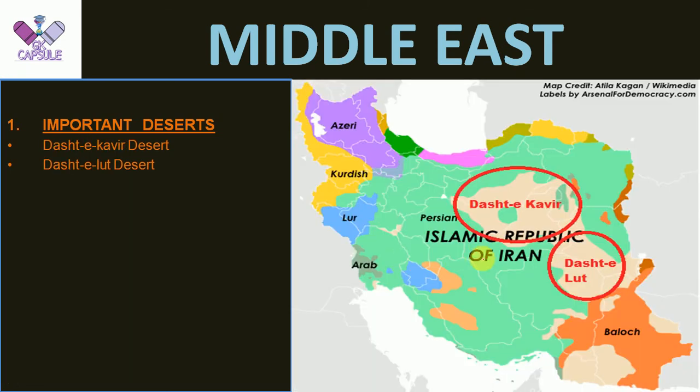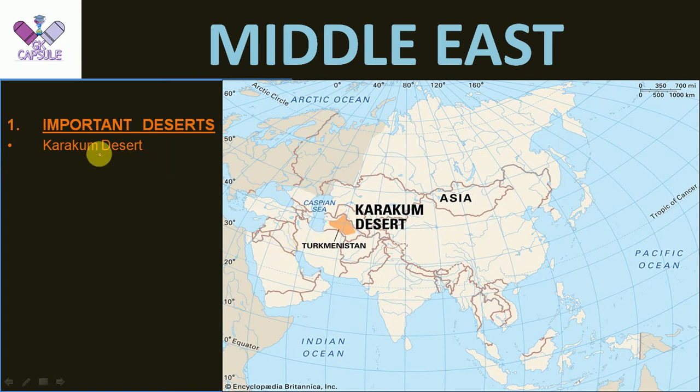And the next important deserts are in the Iran region, 2 important deserts, that is Dasht-e Kavir and Dasht-e Lut. You have to remember the sequence of these from north towards south. So these are the 2 important deserts in Iran. Now let's go towards Turkmenistan. Here the important desert is the Karakum Desert.